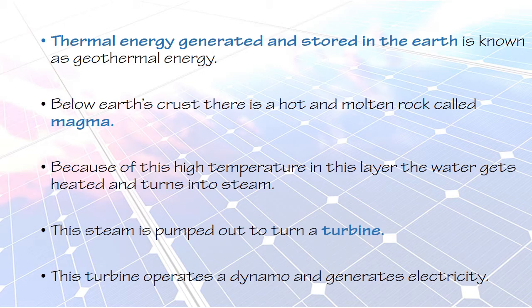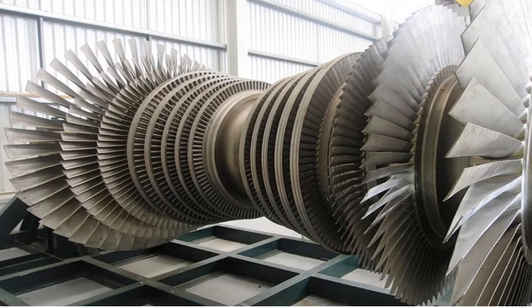Below the earth crust there are hot and molten rocks called magma. Because of the high temperature in this layer, the water gets heated and turns into steam. This steam is pumped out to the turbine. This turbine operates a dynamo and generates electricity. Okay, this is the picture of a turbine. This is a very large structure. This operates a dynamo and generates electricity.